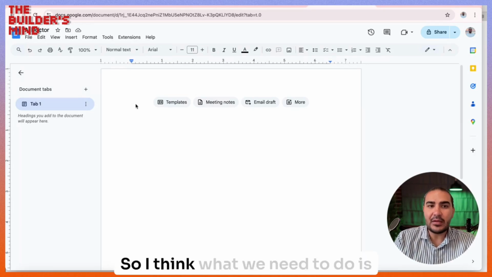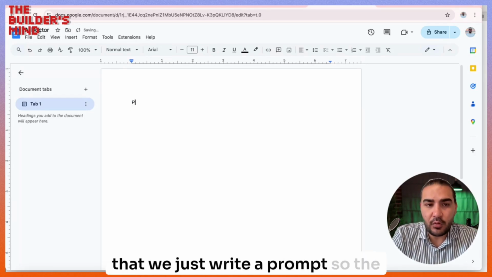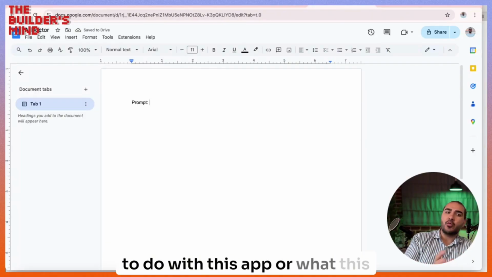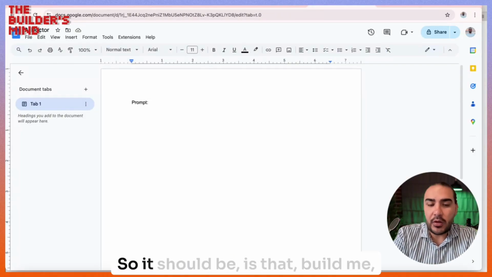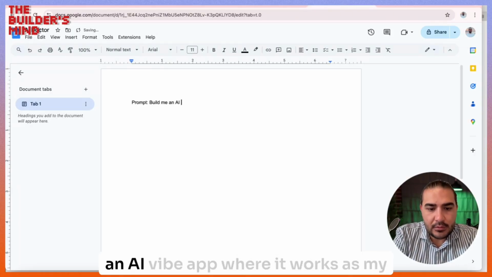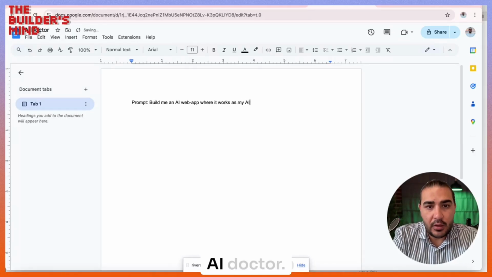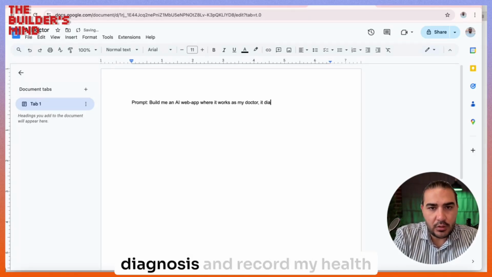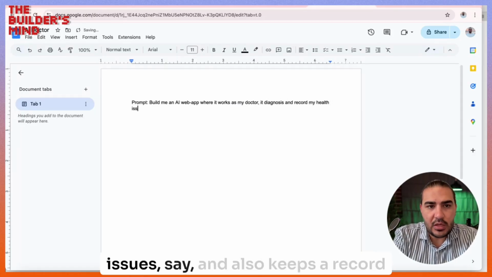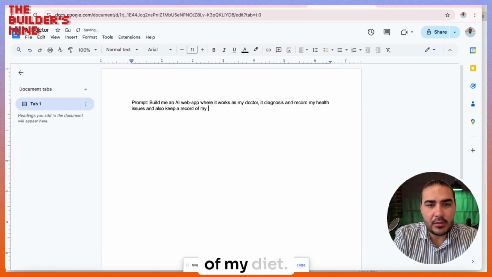Let's see how we build it. I think what we need to do is just write a prompt. The prompt simply is what this application should do. So it should be: build me an AI web app where it works as my AI doctor, diagnoses and records my health issues, and also keeps a record of my diet.